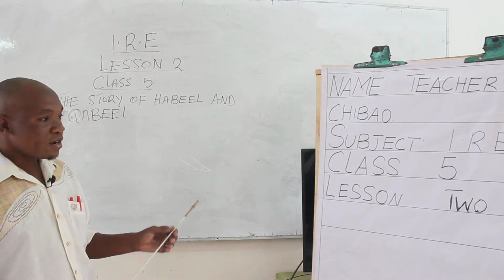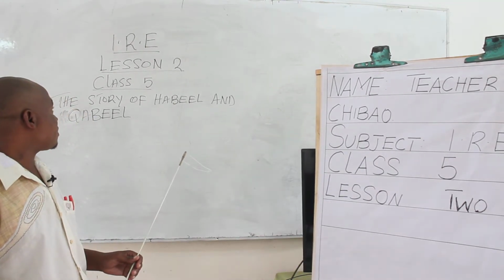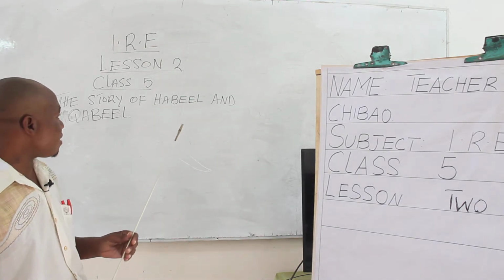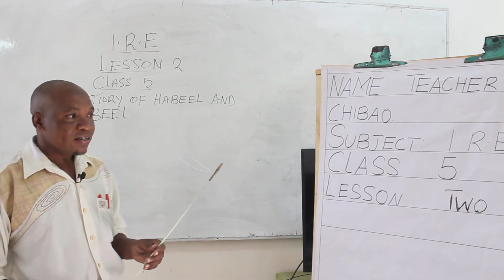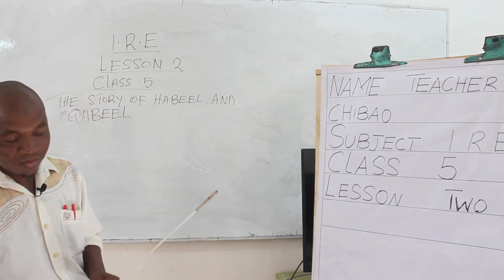Now, welcome back to our class. This is the second lesson of class 5. In class 5, we're going to look at the story of Habil and Kabil. These are the stories related to the children of Nabi Adam.